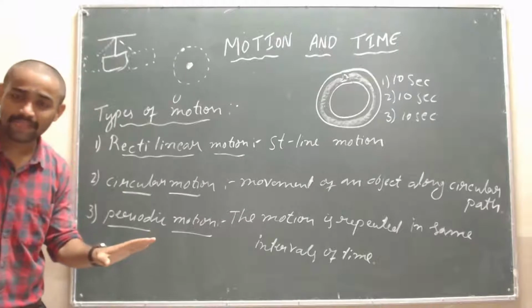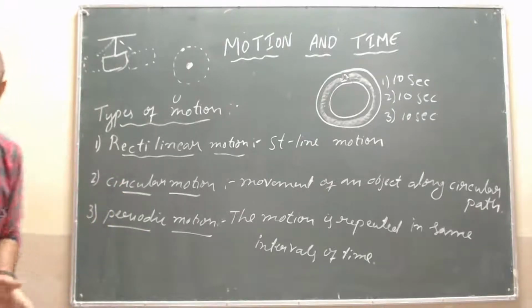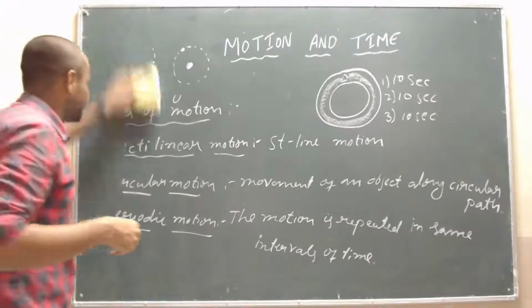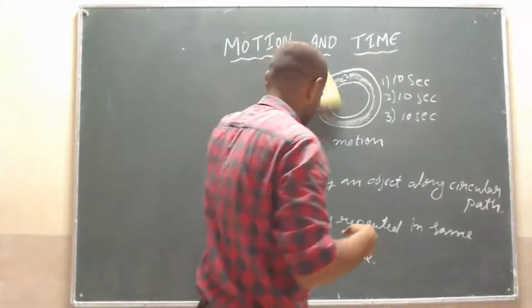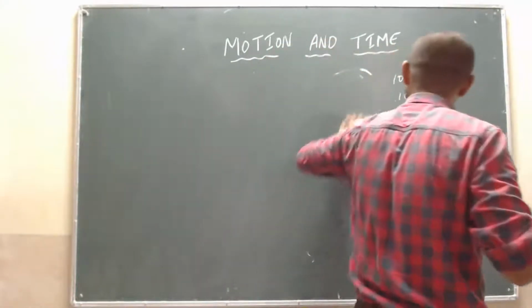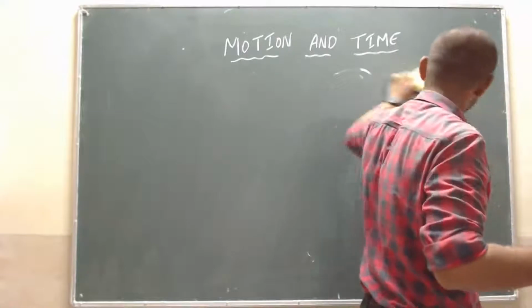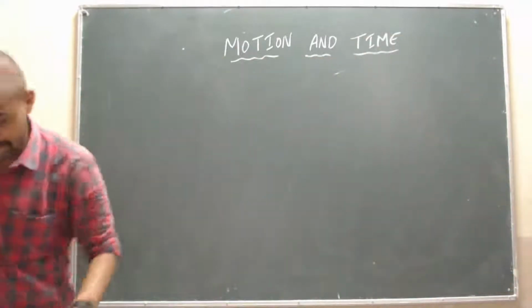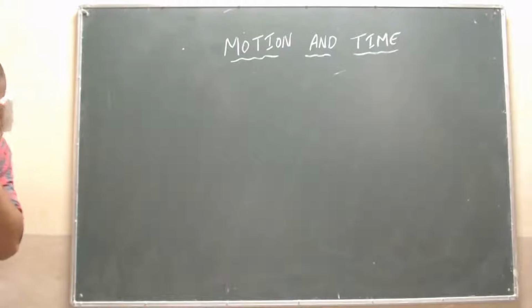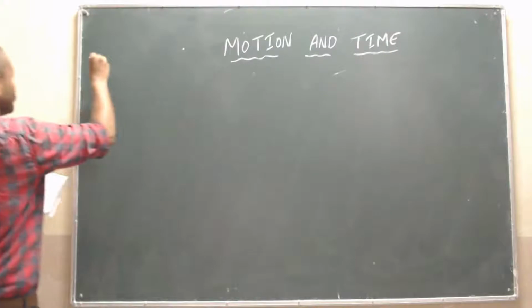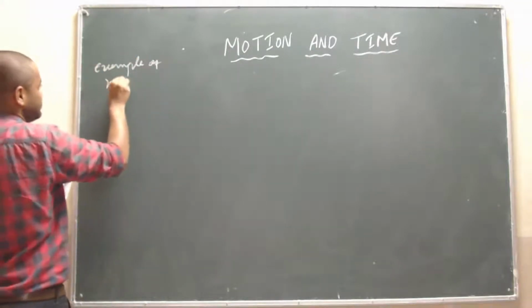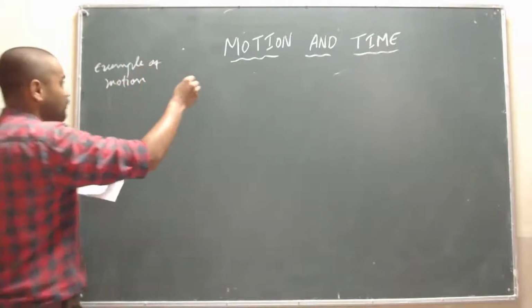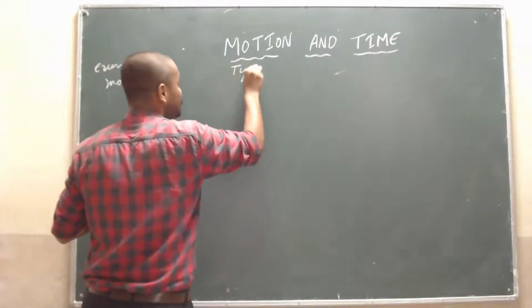Is it clear? Now I will ask you some questions on this, and be prepared for typing the answer. That is, examples of motion and type of motion. You have to comment which type of motion this is.